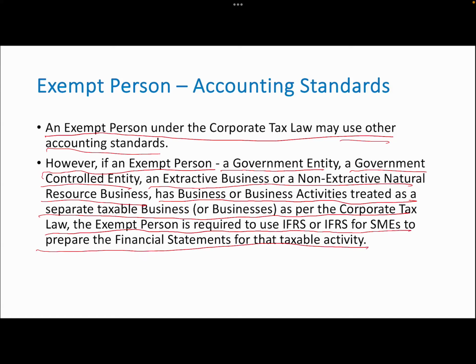As I told you at the beginning of this video, if your entity is doing a business, then that entity has to be registered for corporate tax. And when registered, it will fall under certain rules while applying IFRS, cash basis or accrual basis of accounting, or when it comes to auditing. Okay, so let's move to the next slide.